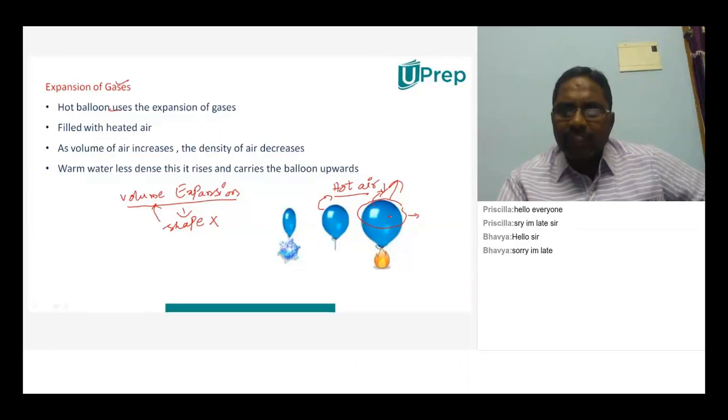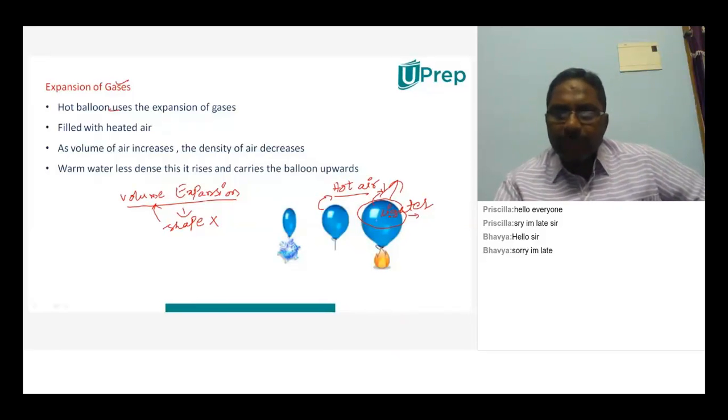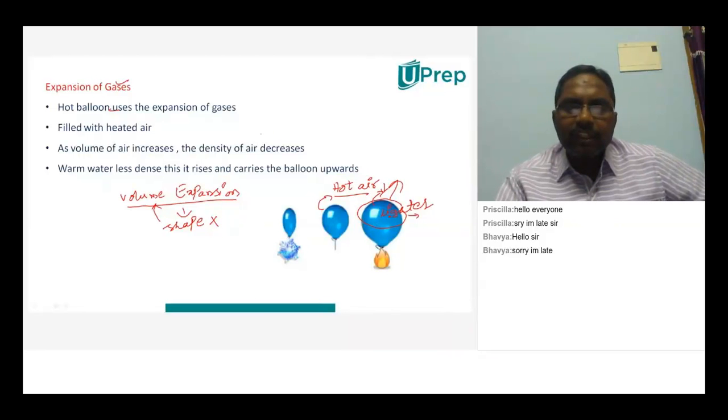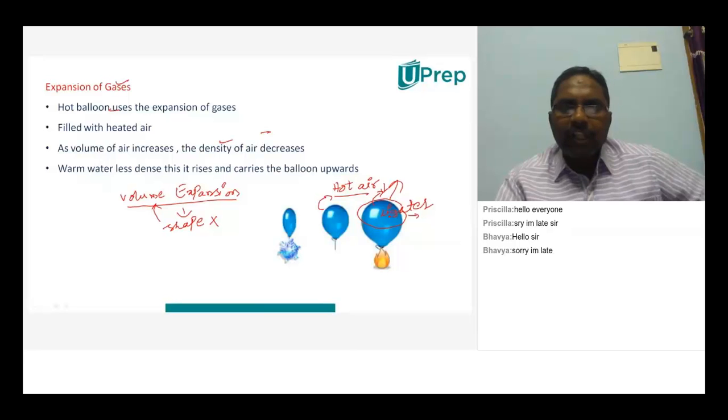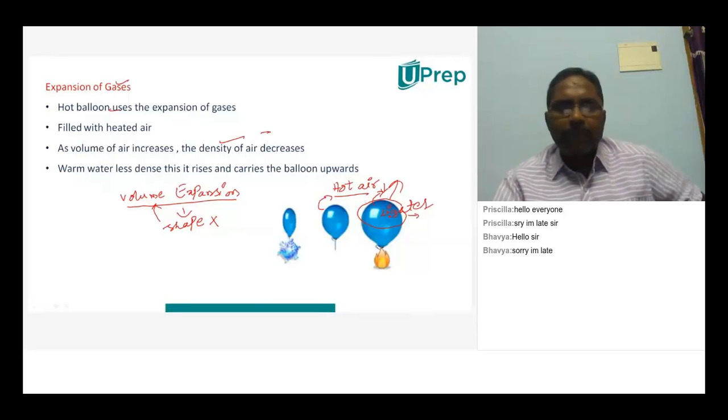Due to the lower density, the hot air becomes lighter, and when it becomes lighter, it will go up. So the volume of this gas is increasing, thereby the density decreases, and due to that only the balloon is going up.